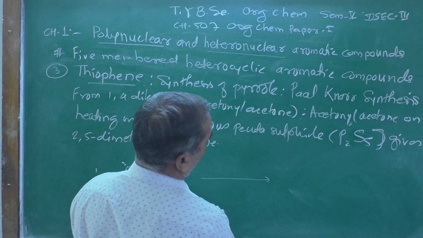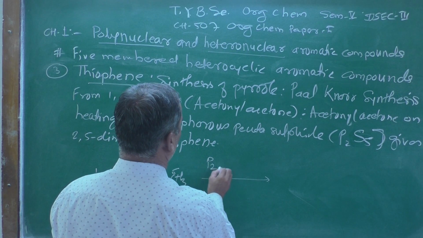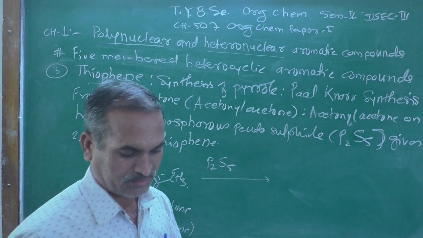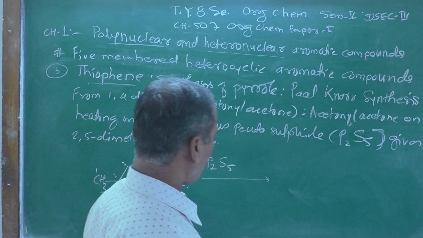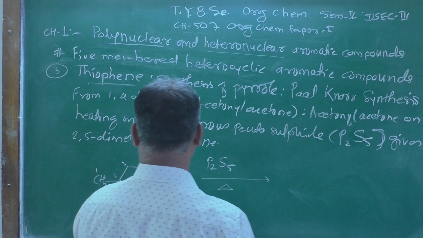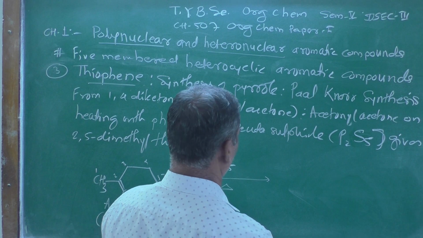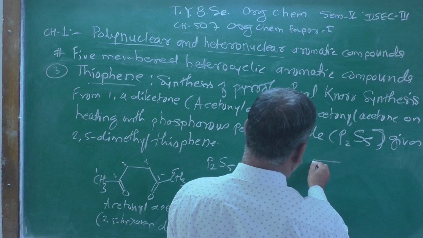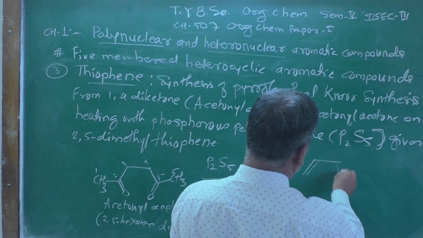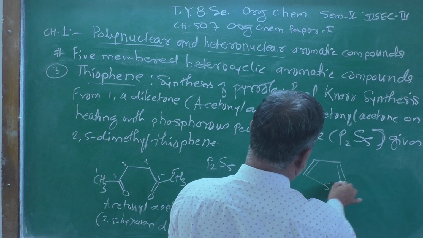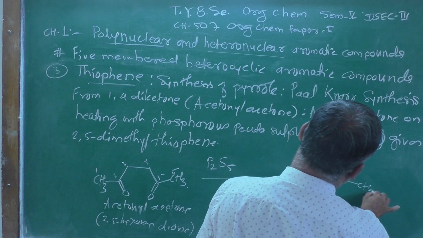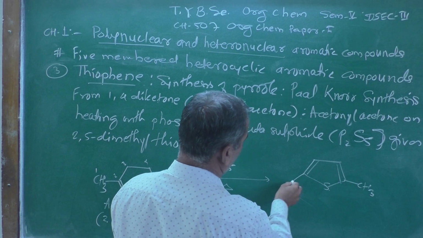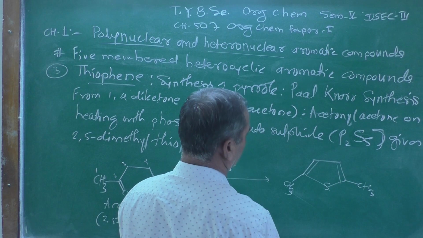It will be treated with P2S5. Heat it. The resulting compound obtained will be this one. This is an aromatic compound. Here you can write a methyl group. Here also a methyl group.